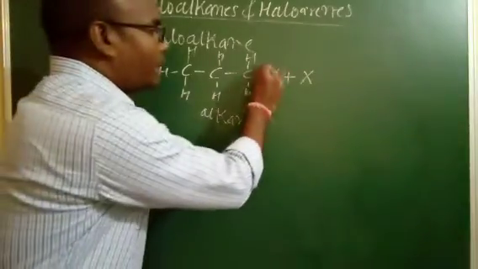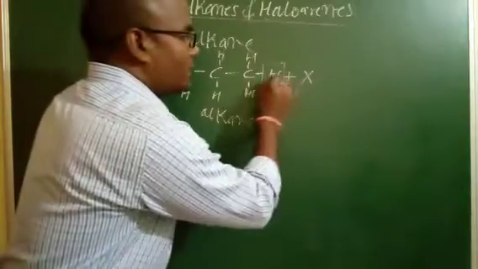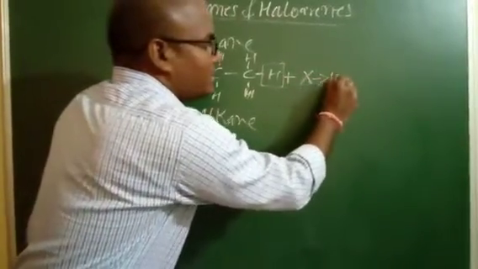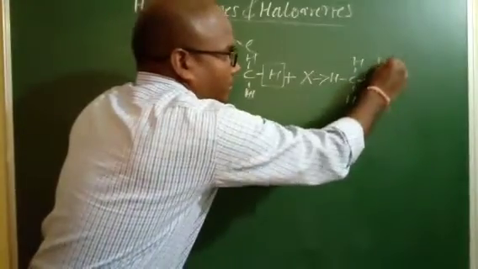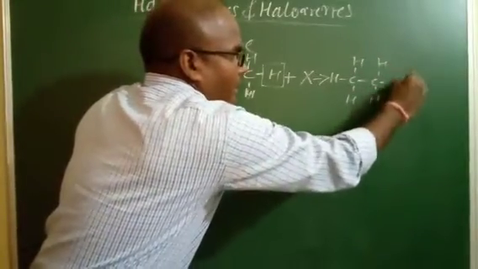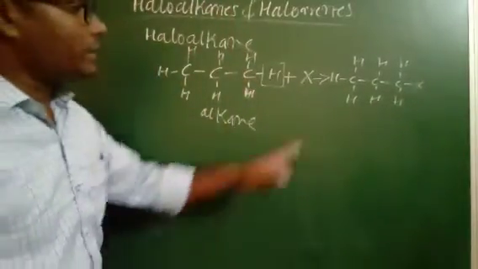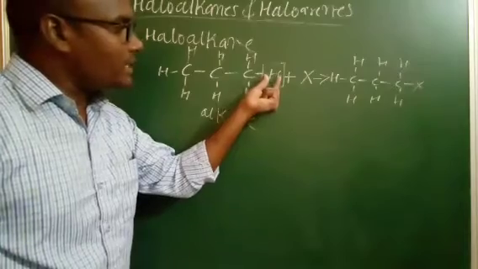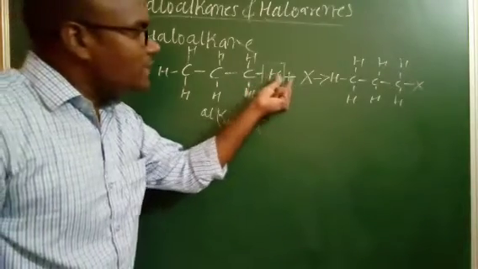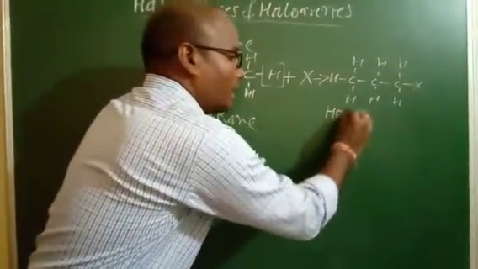For example, look here, students: we remove this hydrogen from this carbon atom, and in its place we substitute any one halogen. So this is what we call a haloalkane.